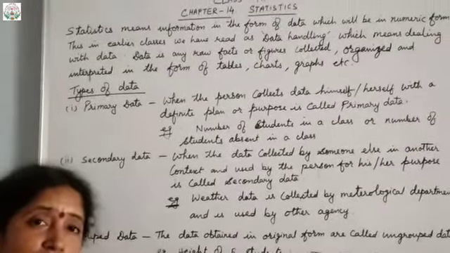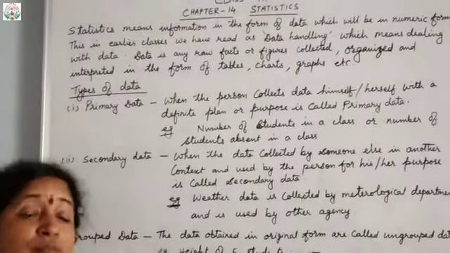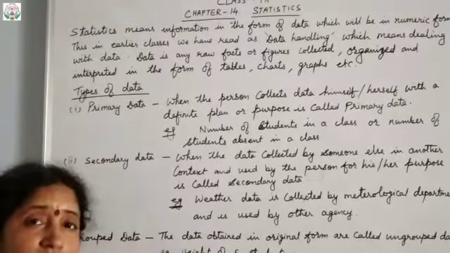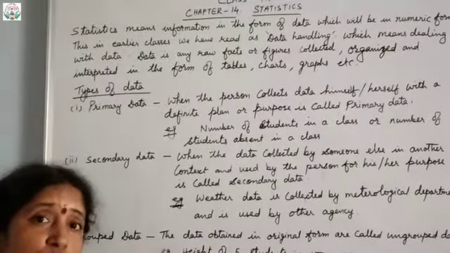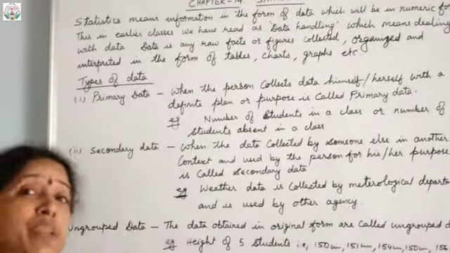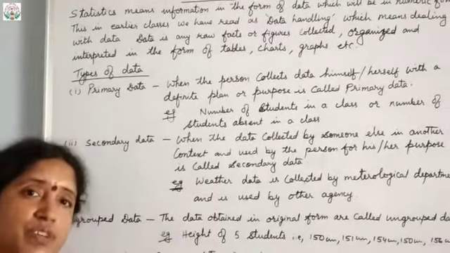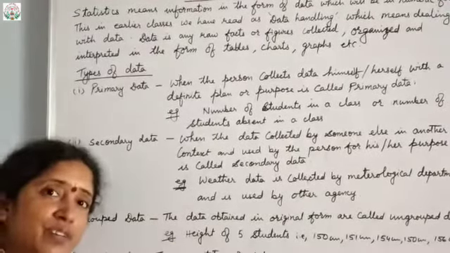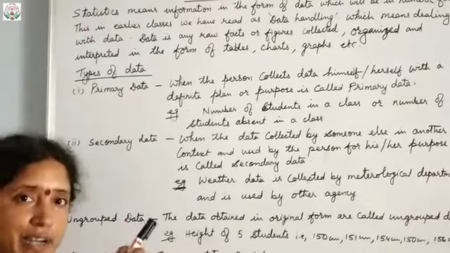But here facts cannot be your data for statistics, because we are dealing with only numeric data, so it will be figures only. So any raw figures are called your data.